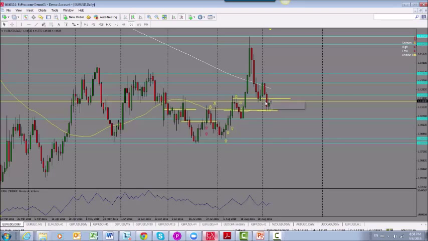Again, the market traded within this range on Friday, so we would need to see the market go and hold either below for a further move to the downside here, or we would need to see it hold above for a move up into these resistance levels. Let's take a look at our British pound here.